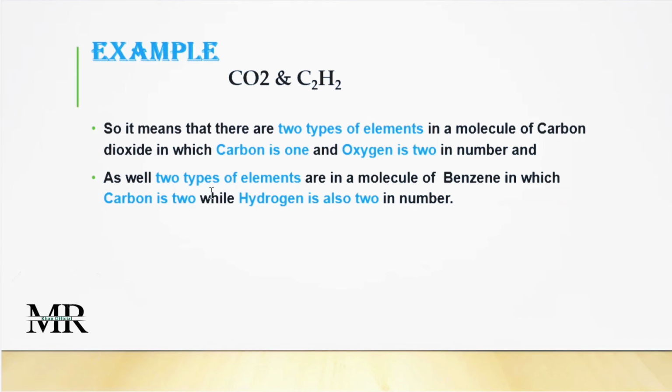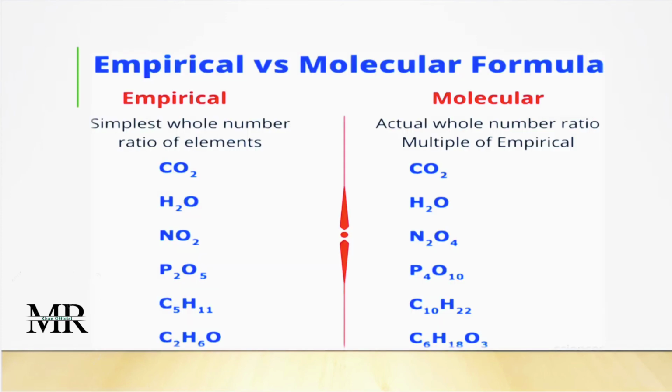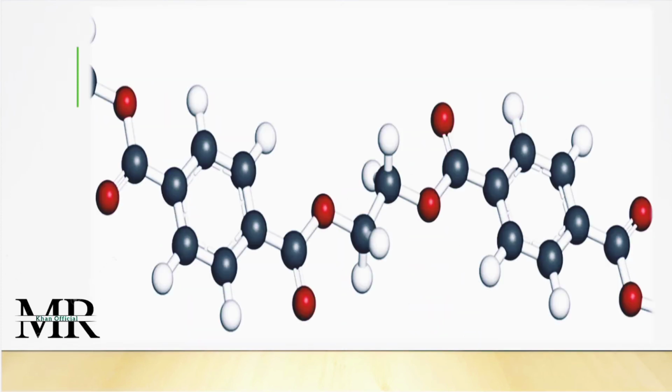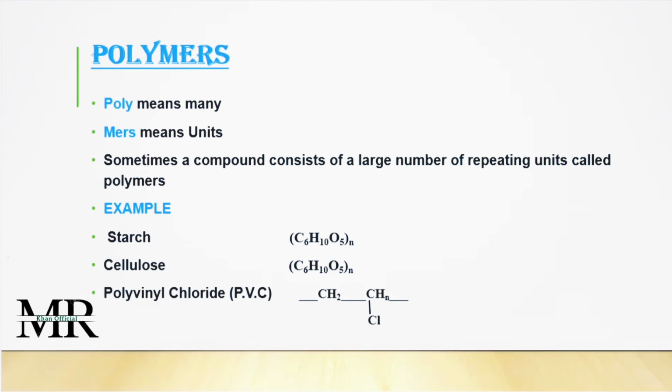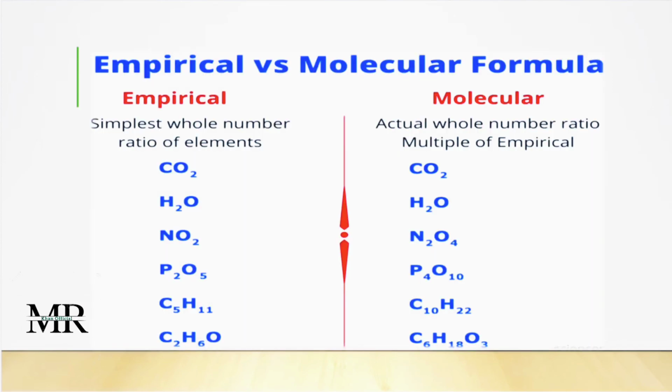As well, there are two types of elements in the molecule of benzene, in which carbon is 2, C2, while hydrogen is also 2 in number, C2H2. So this is the molecular formula of benzene, you people can see. Here some of the compounds are given, some of the molecular formulas are given.